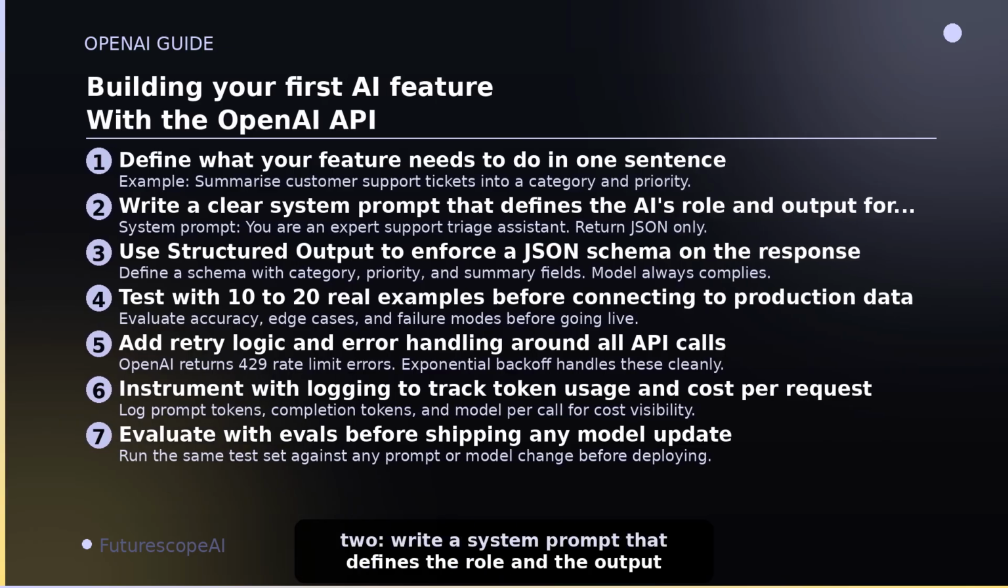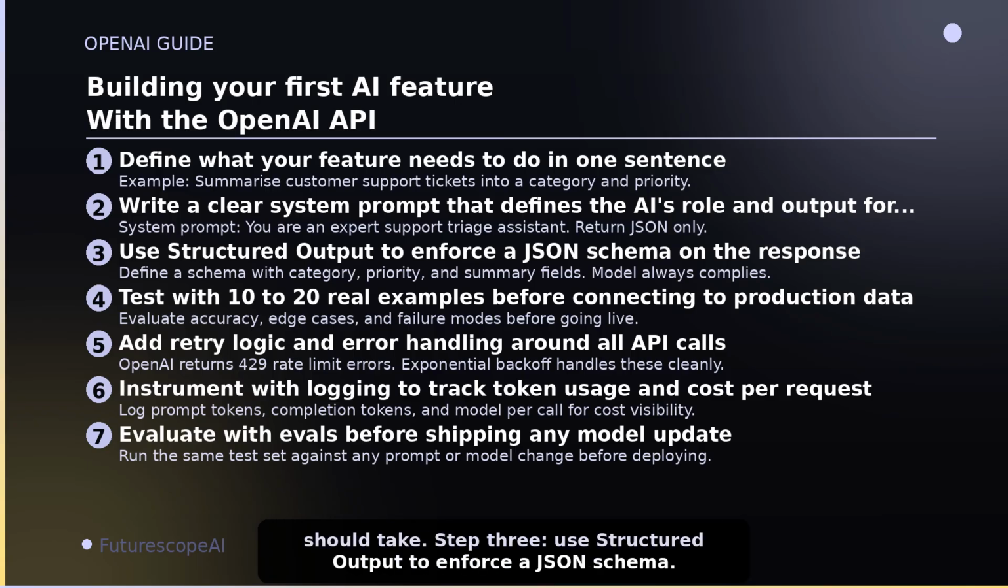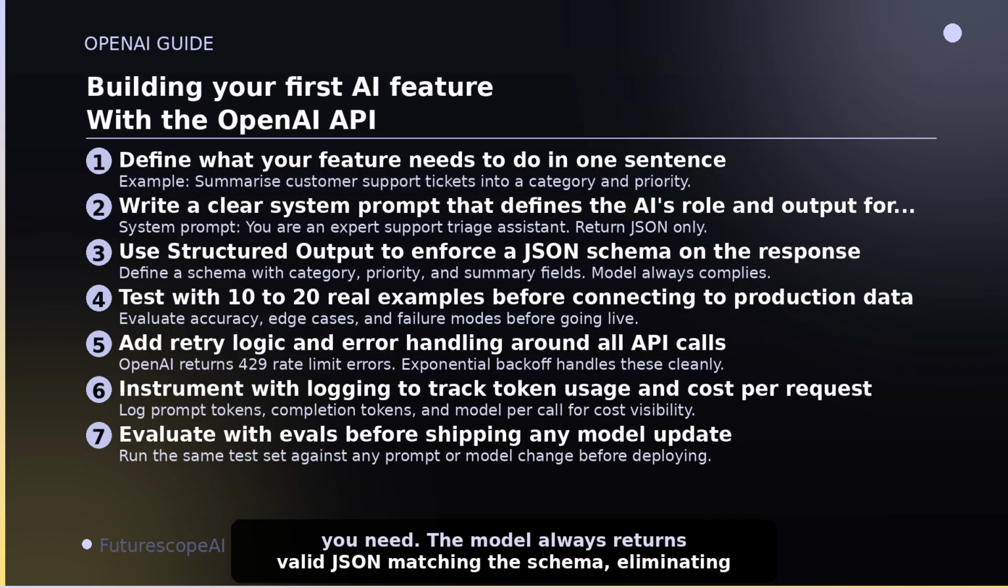Step 2. Write a system prompt that defines the role and the output format. Tell the model who it is, what task it is performing, and exactly what format the output should take. Step 3. Use structured output to enforce a JSON schema. Define the exact fields and types you need. The model always returns valid JSON matching the schema, eliminating all output parsing errors.